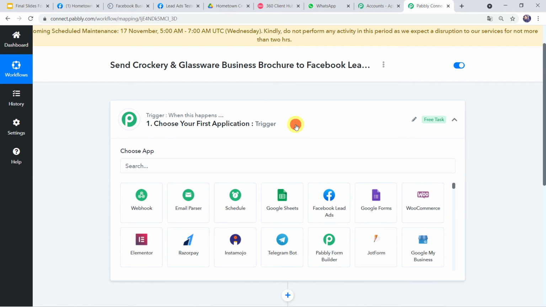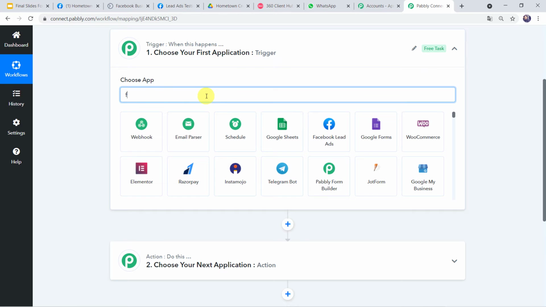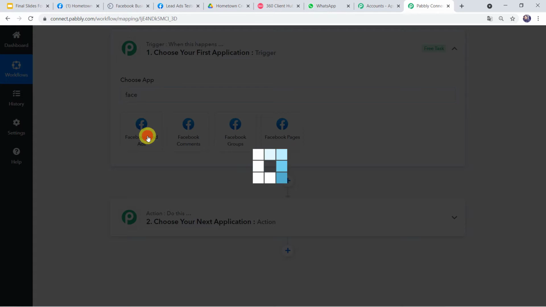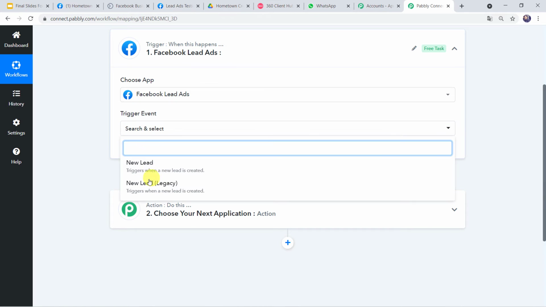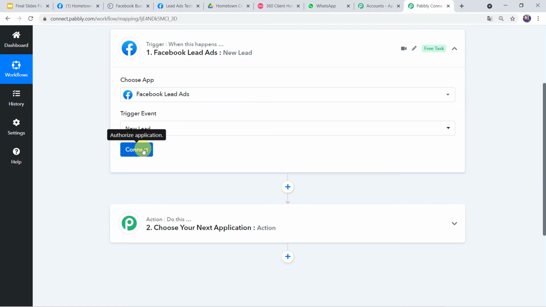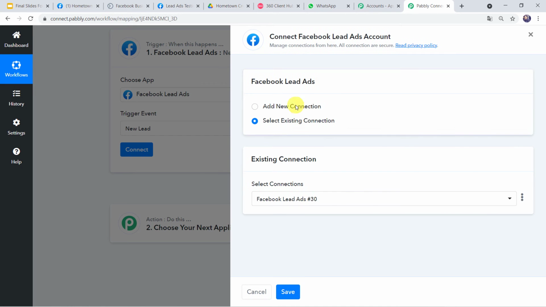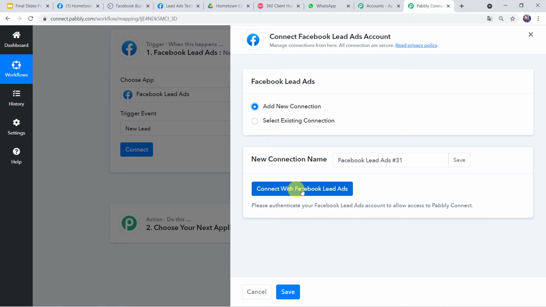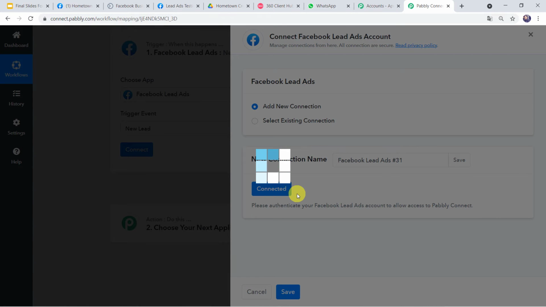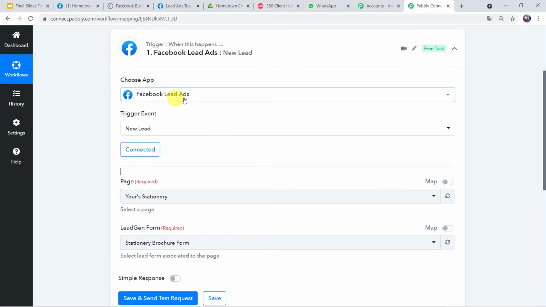So here in the trigger window, we are going to select the application name as Facebook lead ads. In the trigger event, let us select new lead. Click on connect. Click on add new connection and connect with Facebook lead ads. Click on this. Authorization successful. And now Facebook lead ads are connected to Pabbly Connect just because I was already logged into my Facebook account. So make sure before creating the connection, you are logged into your Facebook account.